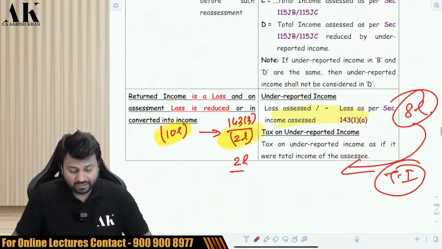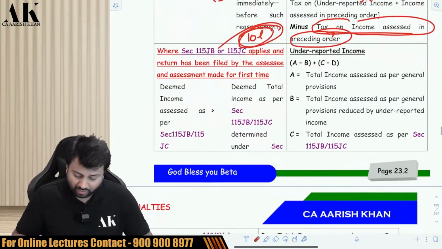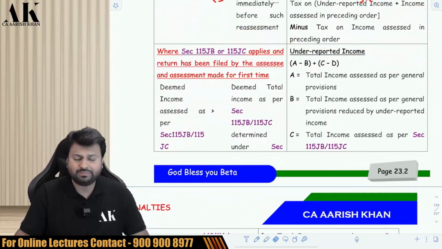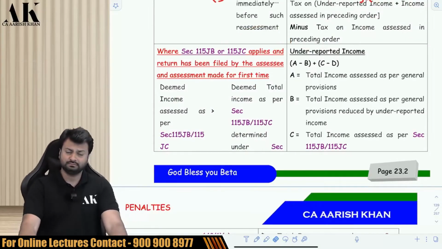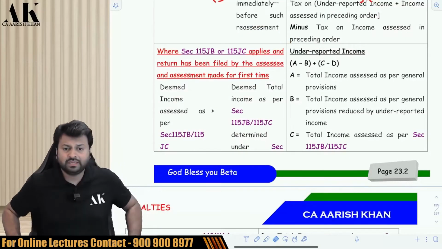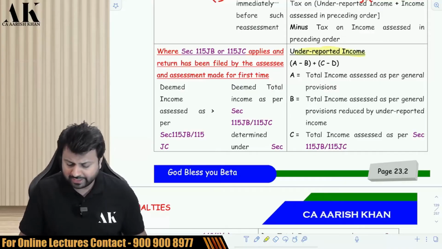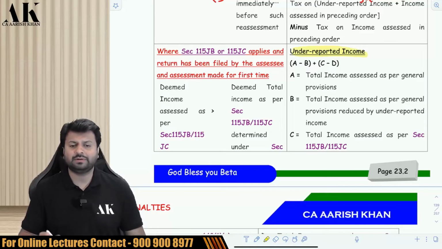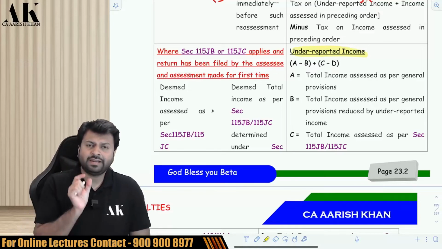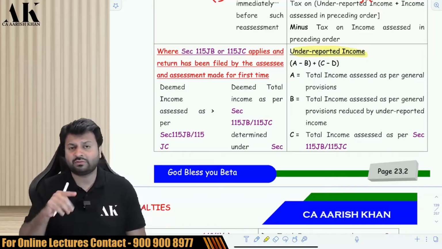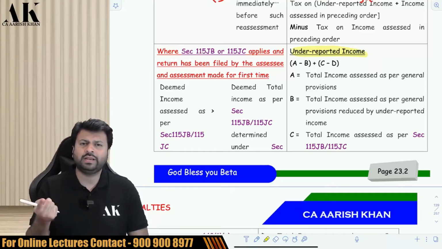Is it clear? Now coming to the big one, how to compute penalty in case of 115 JB and 115 JC cases. That is in case of MAT. In case of MAT, how to compute tax. So in case of MAT, the underreported income is made in a special form. That is A minus B plus C minus D. Where A minus B is for normal provision and C minus D is for 115 JB. Once you understand A minus B, you will automatically understand C minus D.